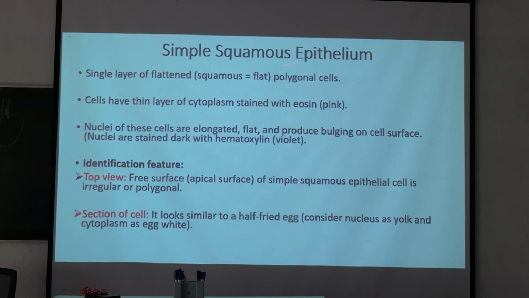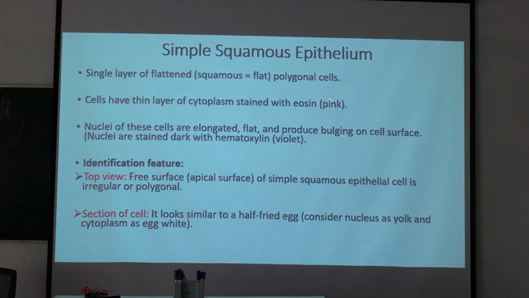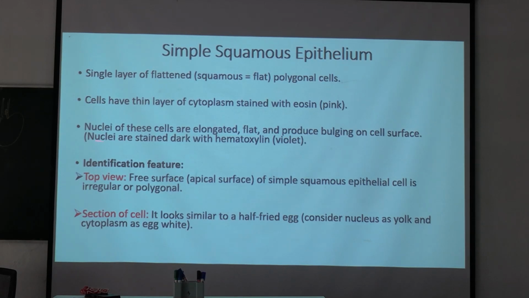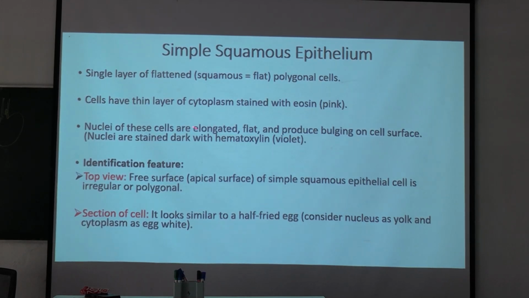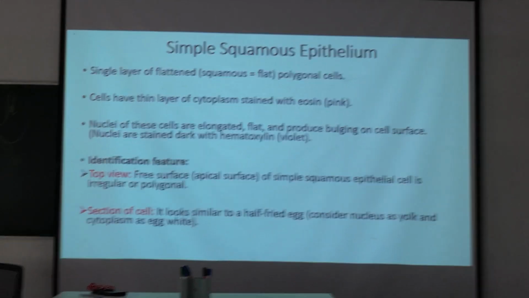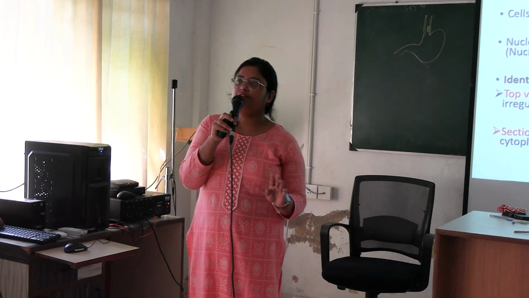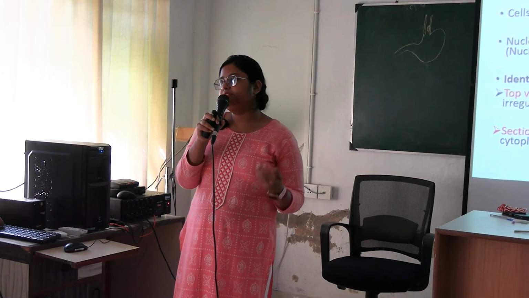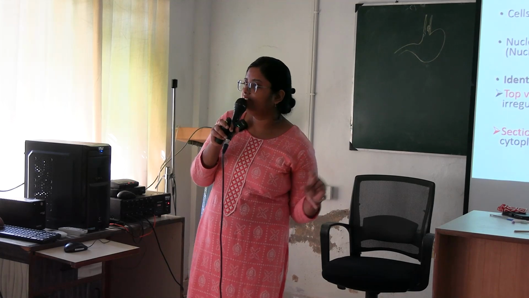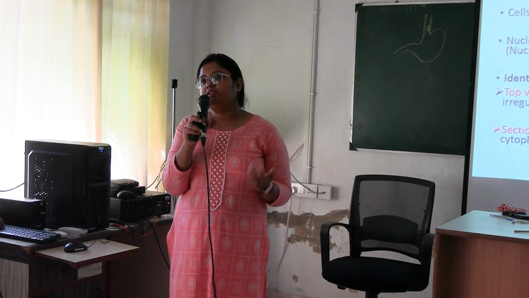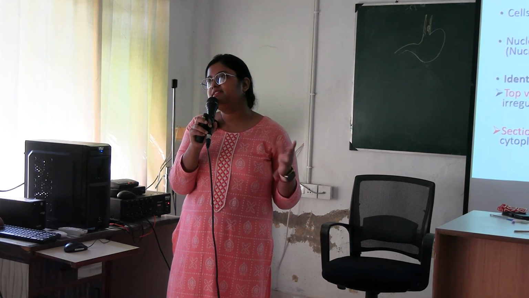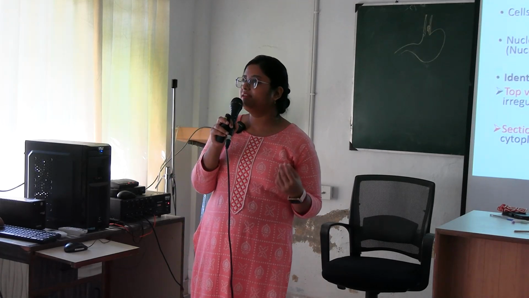Next, simple squamous epithelium. A single layer of flattened squamous or flat cells. They are polygonal on surface view. The cells have a thin layer of cytoplasm stained with eosin. We generally see hematoxylin and eosin stained slides here. Hematoxylin is violet in color and stains the nucleus, so the nucleus will appear violet, and eosin will stain the cytoplasm, which will appear pink.